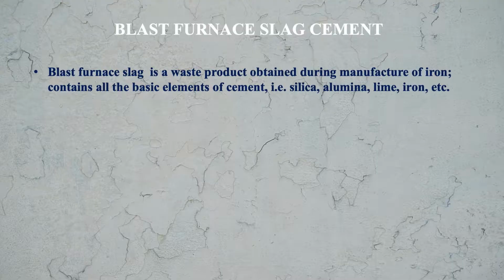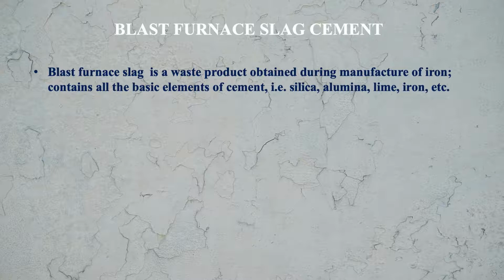Next is blast furnace slag cement. So what is blast furnace slag? Blast furnace slag is a waste product obtained during the manufacturing of iron. It contains all the basic elements of cement, that is silica, alumina, lime, iron, etc. Means it contains basically all the ingredients of cement. So that way we can use it for making cement.